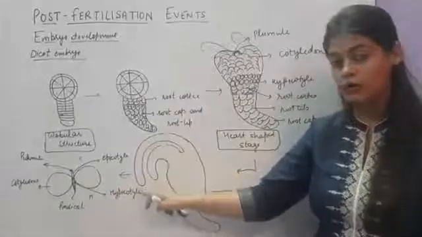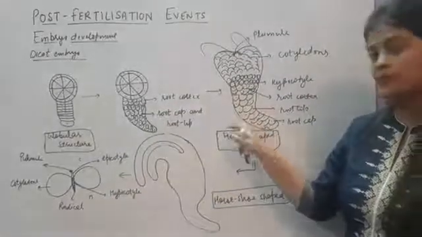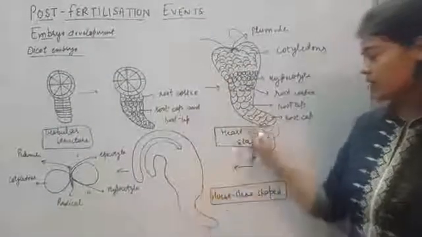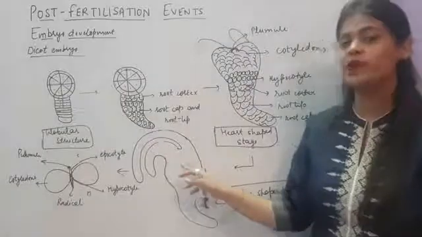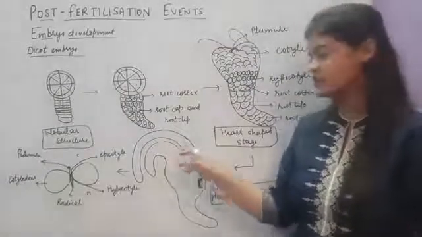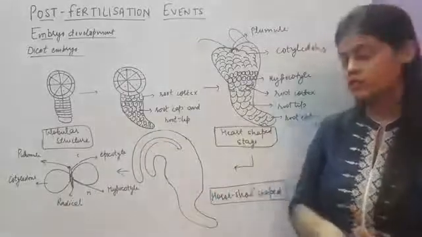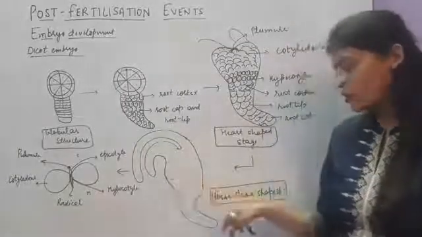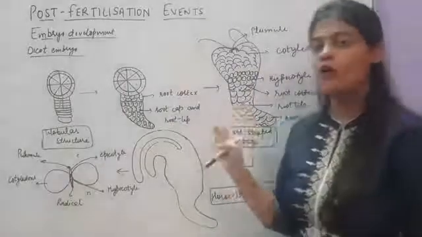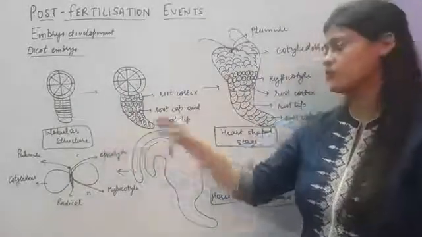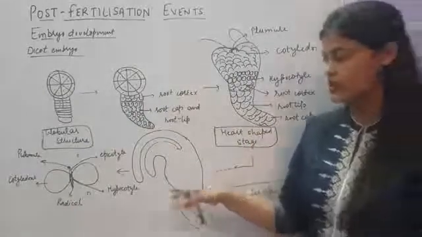When they bend downwards, they will take up the shape like this. The shape is exactly the same, but only the direction of the further growth of the cotyledons will be changed. Here you can see it will bend towards the lower side. So this shape is called horseshoe shaped. You should remember all the stages. The first stage was the globular stage, then the heart-shaped stage, then the horseshoe stage.